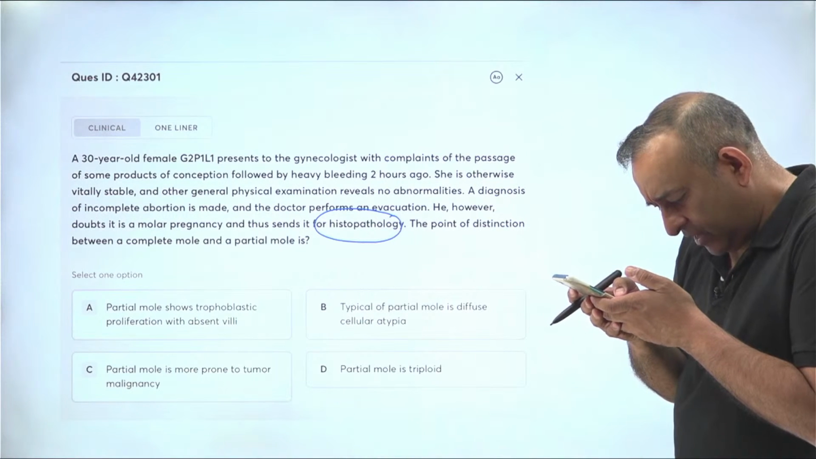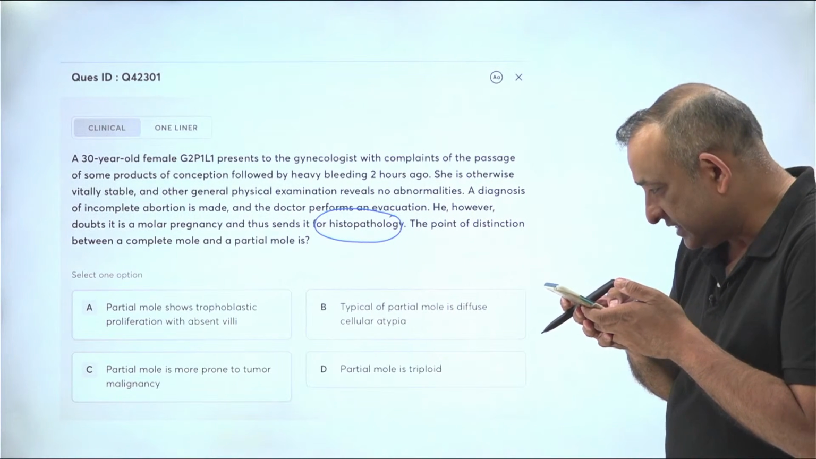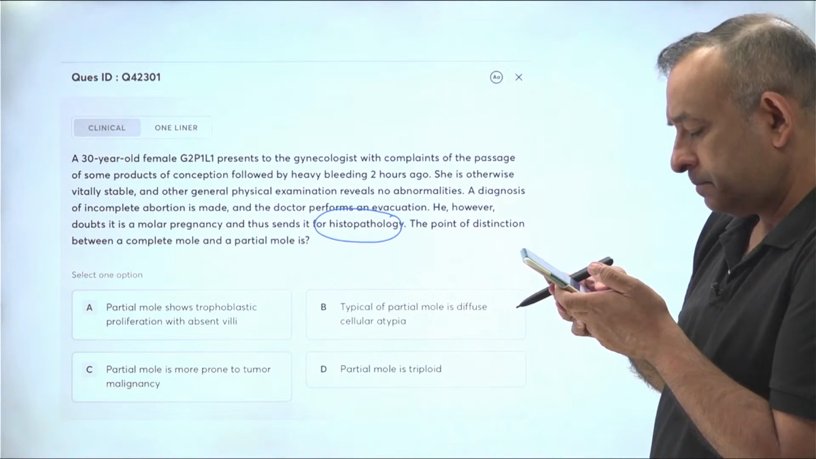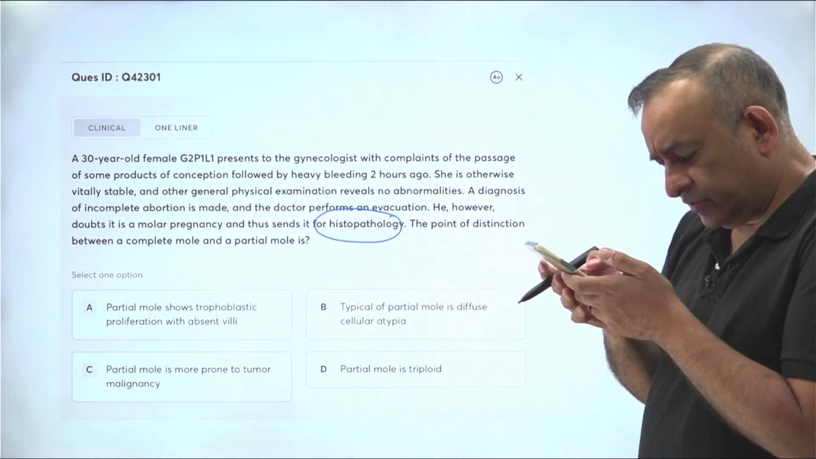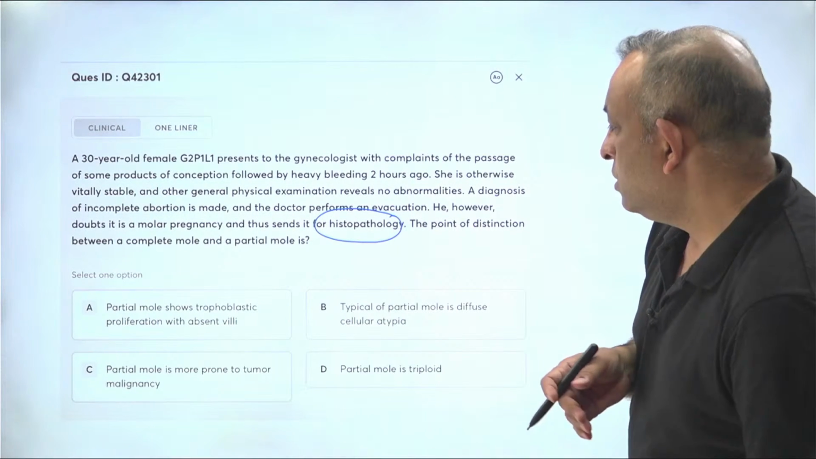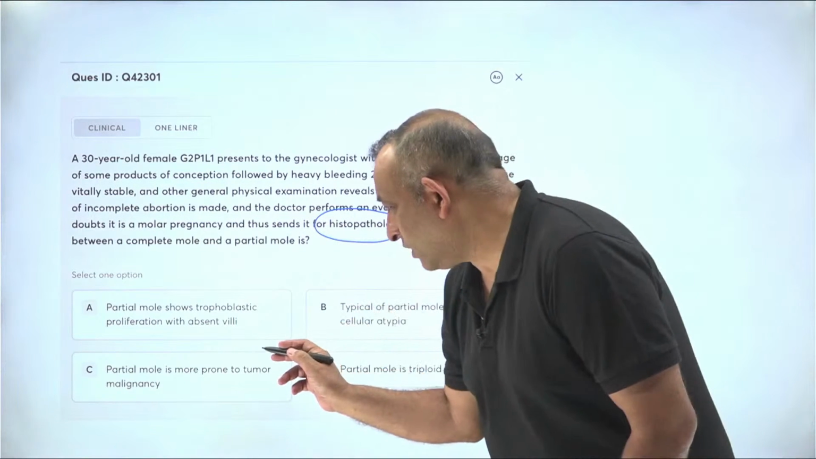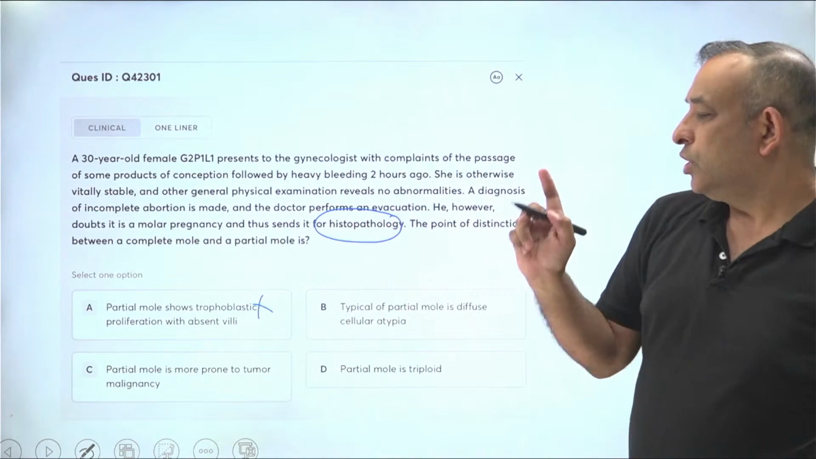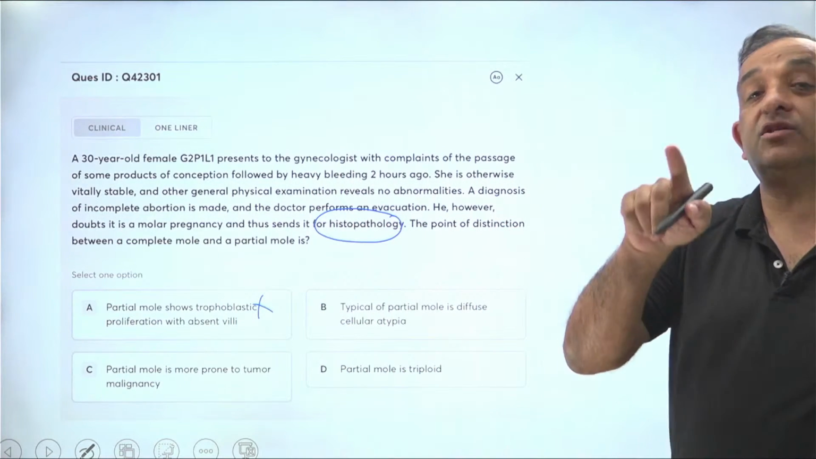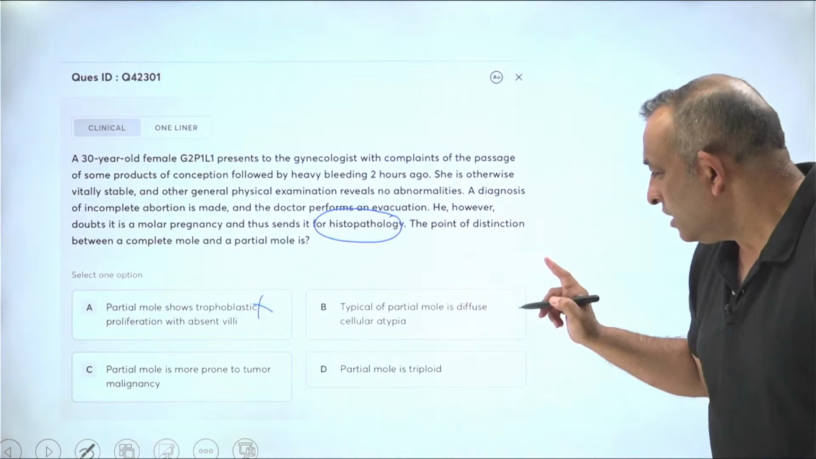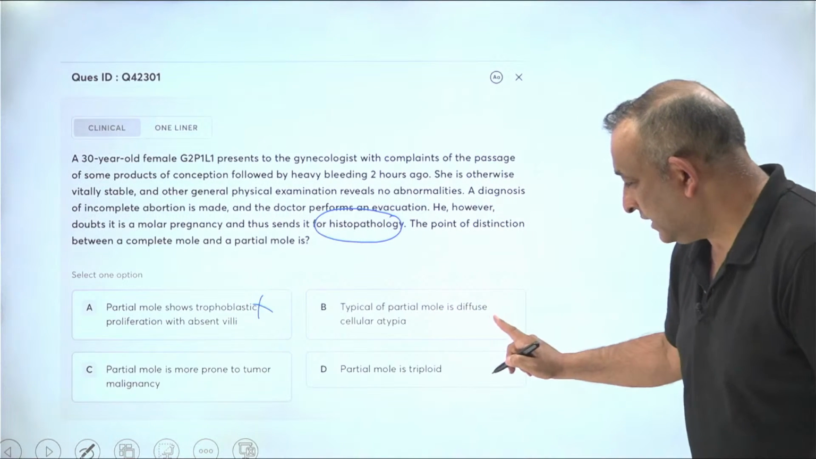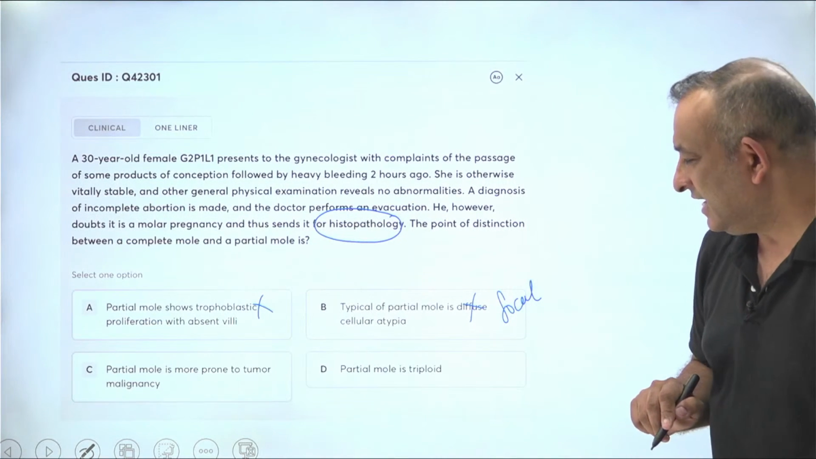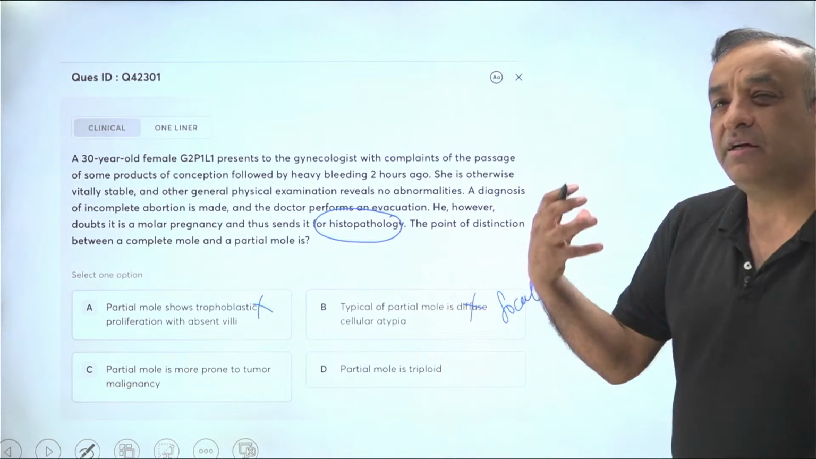69XXY, that's a karyotype. Partial is triploid. D, a lot of people are saying D. Okay, most of you are saying D. So let's go one by one. Partial mole shows trophoblastic proliferation with absent villi. This is wrong. In a partial mole, you will definitely see villi. Choriocarcinoma is where you don't see villi. So this is wrong. Typical of partial mole is diffuse cellular atypia. No, we see focal cellular atypia, or we see focal destruction of the villi.